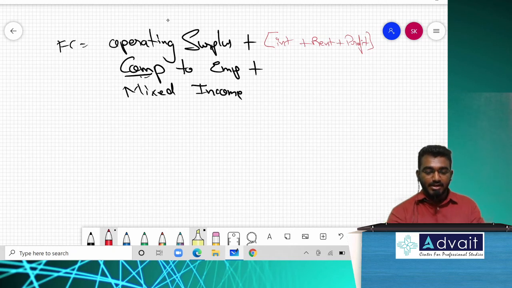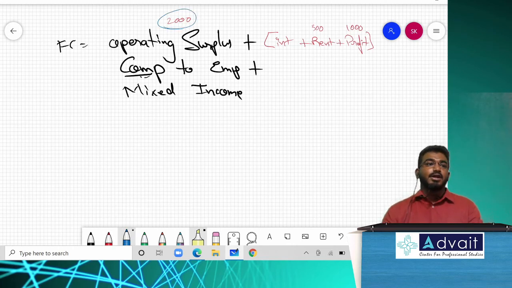Suppose they have given operating surplus as 2000. Interest information itself is not given. Rent 500, profit 1000. Now what will you take? You should only and only take the entire 2000 rupees because the information of interest is not given. At that point, I cannot consider only 1500. I need to consider the entire operating surplus. This is how you people will get confused, and this is where you will do it wrong. So don't get confused. Is that clear? Shall I proceed further? Superb.